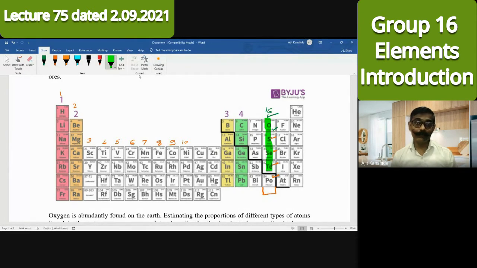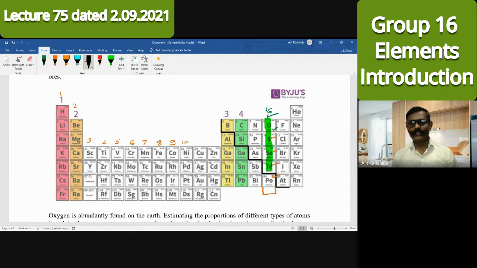In your syllabus, strictly they have mentioned the electronic configuration and physical properties of these elements. So only that we have to discuss. Before starting to study any group, you should know the elements and their electronic configuration. Now let me talk about the electronic configuration.